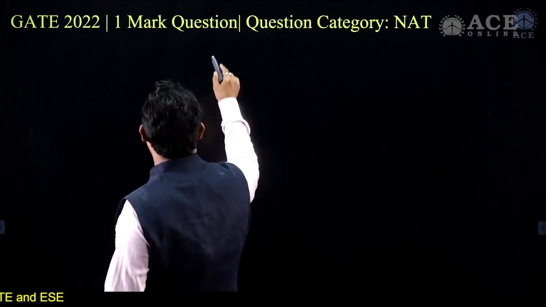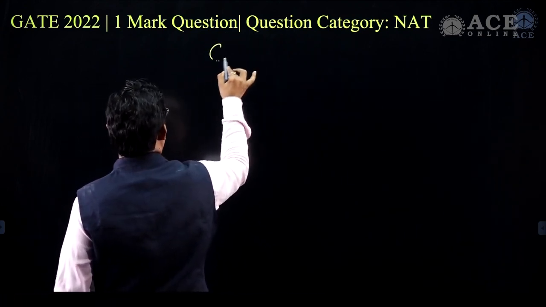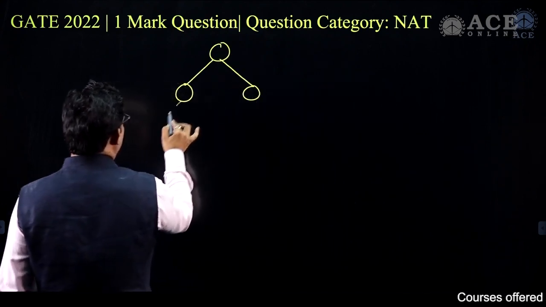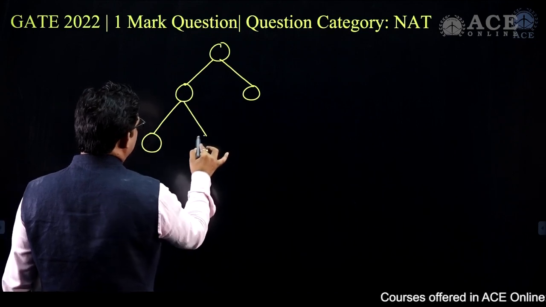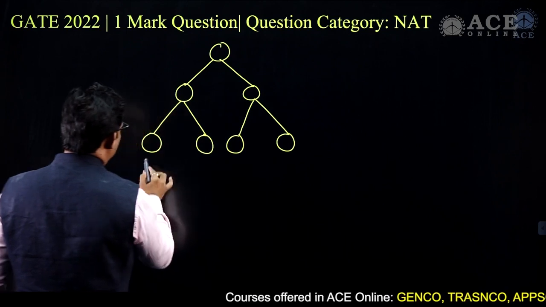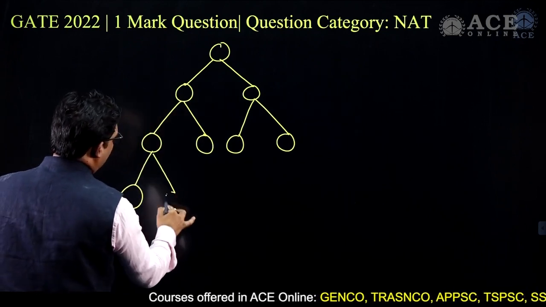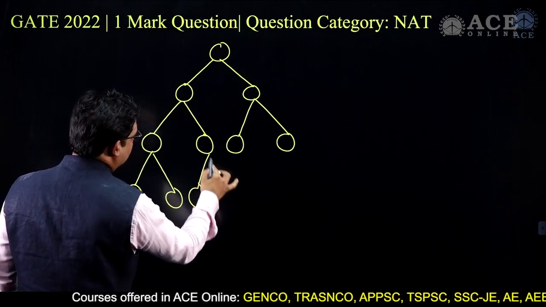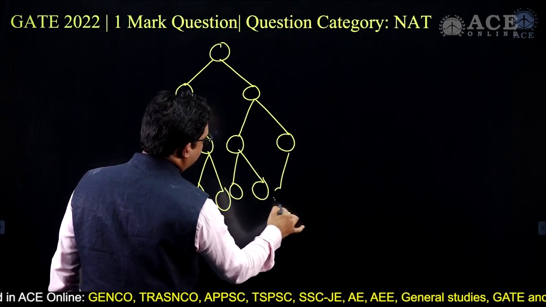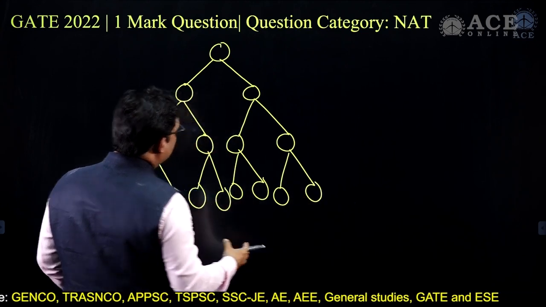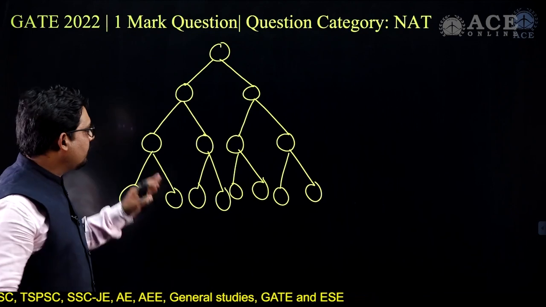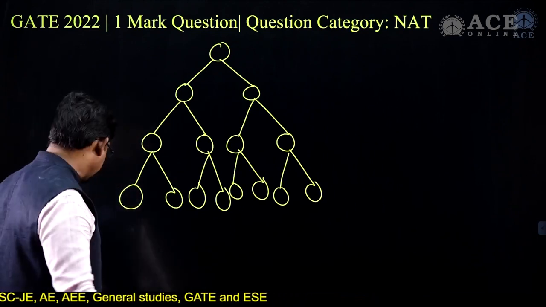Now first of all, about the CBT, complete binary tree. In this case you can have this as a CBT structure. I'll go one more level here. This is a CBT structure as well as a full binary tree.